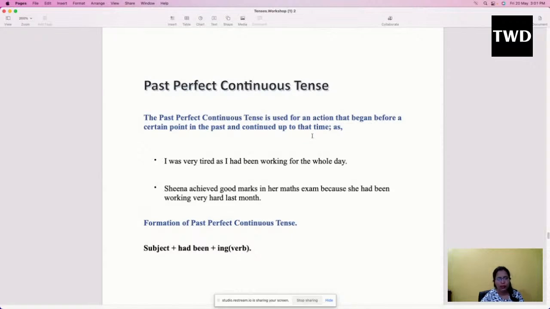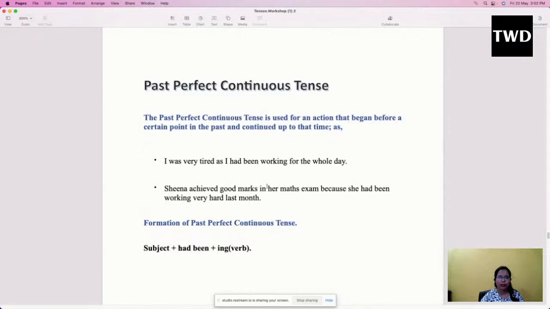I was very tired as I had been working for the whole day. Why was I tired? Because in the past I was working for the whole day, I was keeping on working, and that's why I am tired now. So can you see here also we have two clauses. One clause is in its simple past form, and the other clause is in its past perfect continuous tense. So the incident which happened first is in its past perfect continuous tense, and the incident which happened later is in its simple past form.